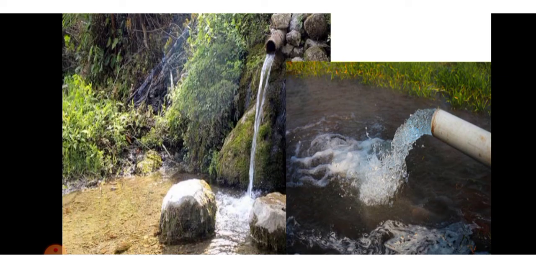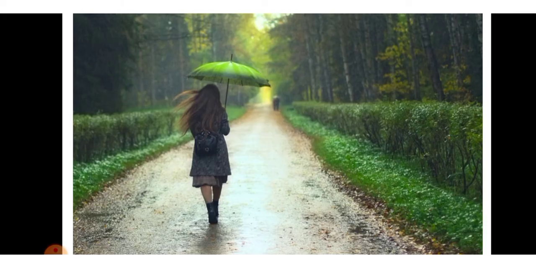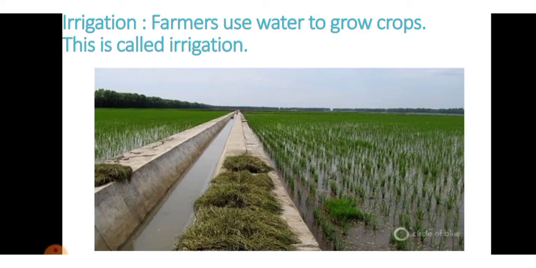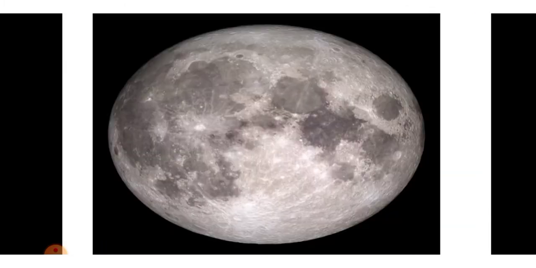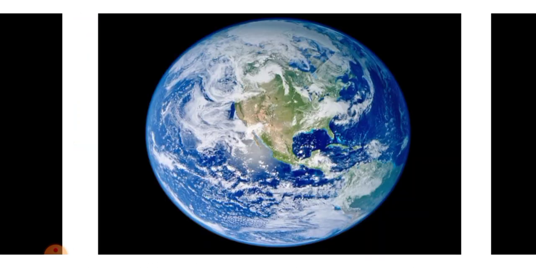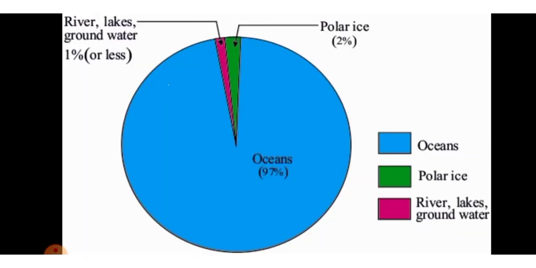So I hope you understood till now. It's very simple lesson. What do we learn? First of all we learn about the water, the percentage of water. We learn water is a colorless, odorless, shapeless, tasteless liquid. Then only blue planet is giving the water, or there is the life on this blue planet, that is earth, moon and other planets do not show the life.